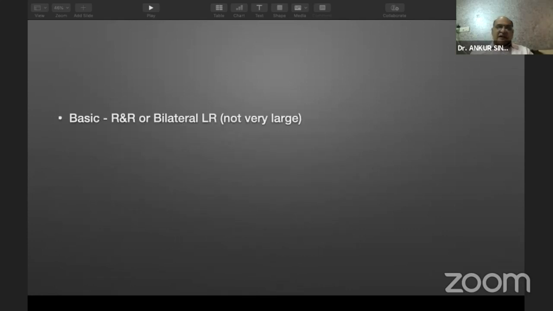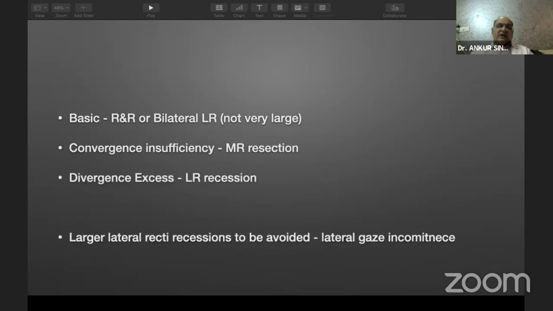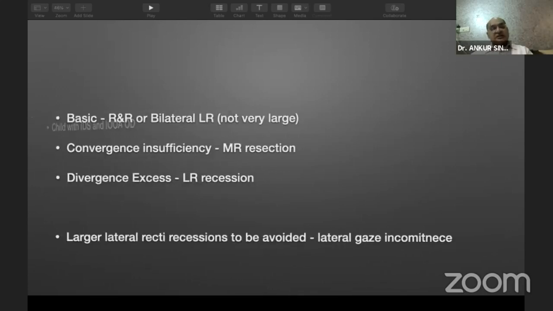Now, for a basic intermittent divergent squint, plan for bilateral lateral rectus recession. For a convergence insufficiency, the teaching is planned for MR resection. For divergence excess, we can plan LR recessions. We should not be doing large LR recessions, especially in the presence of lateral gaze concomitants. Also, it is possible that we may induce lateral gaze concomitants when we plan to do a large LR recession.